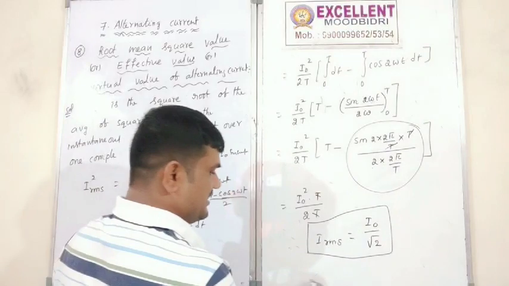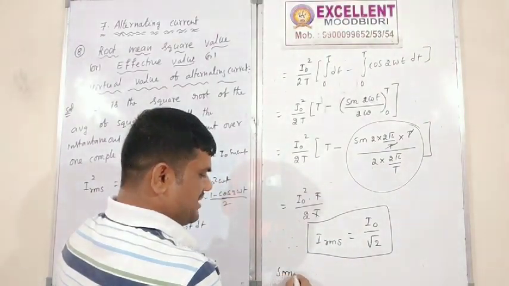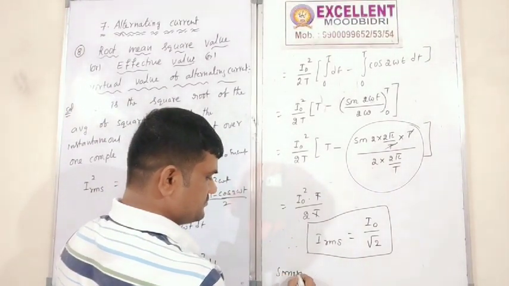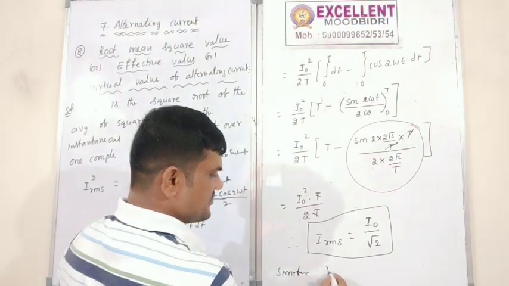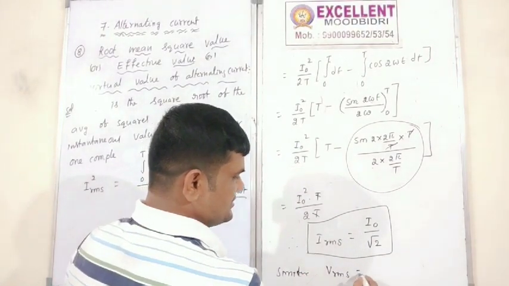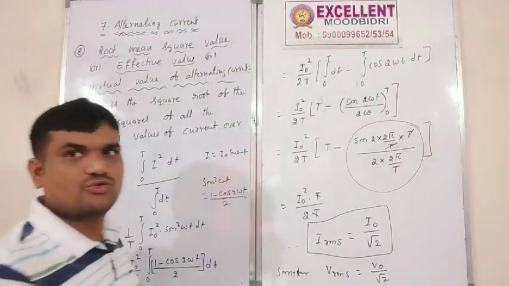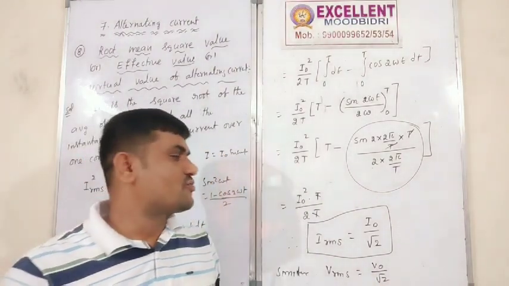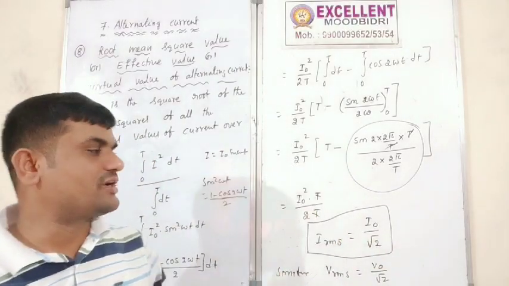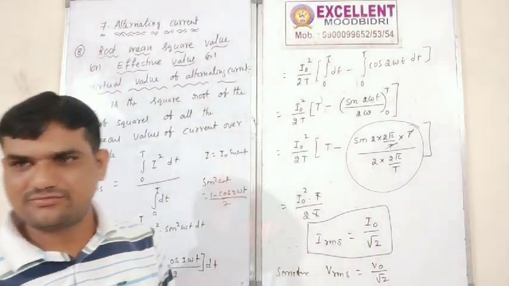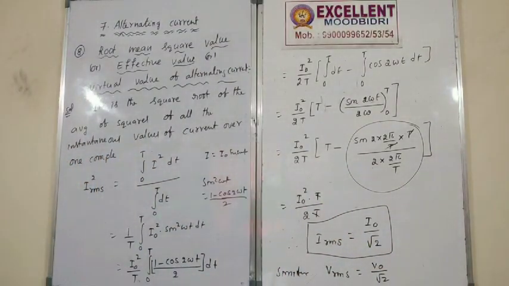Then similarly, VRMS is equal to V naught by root 2. Are you clear? The value of 1 by root 2 you can calculate and put there, and you will get some other value.